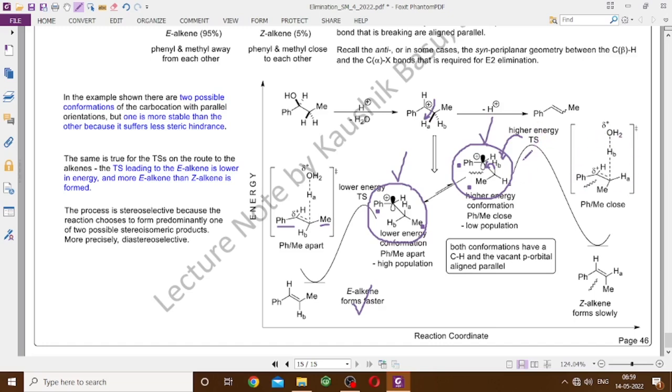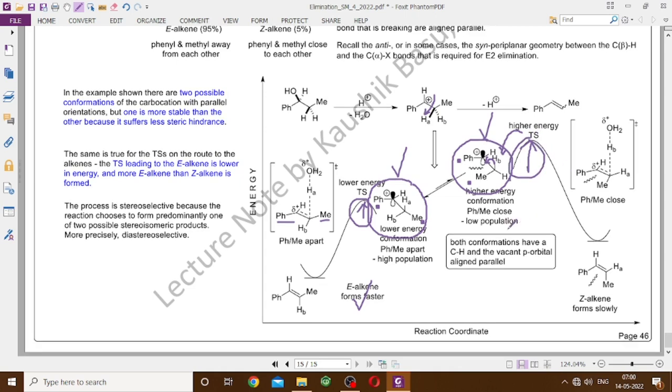So the activation energy for the formation of this alkene is higher, and the activation energy for the formation of that alkene is in fact lower. Not only is the population higher, but the transition state is also more stable compared to that transition state. Therefore, the overall activation energy for the formation of the E alkene is lower than for the formation of the Z alkene, and that is how you get your selectivity. Out of the two possible stereoisomers, one is getting formed in a major amount, while the other is minor, and that is a clear-cut example of a diastereoselective reaction.